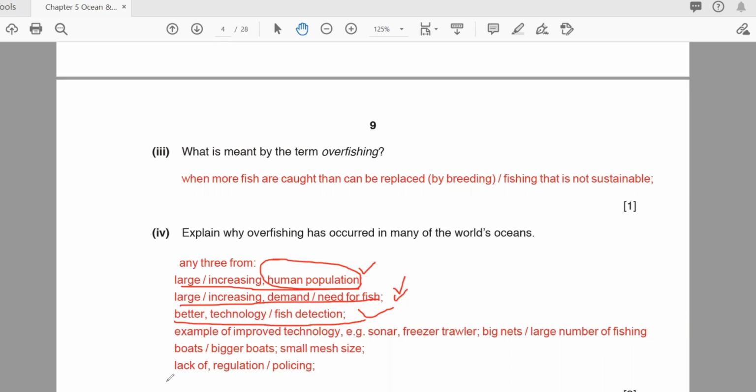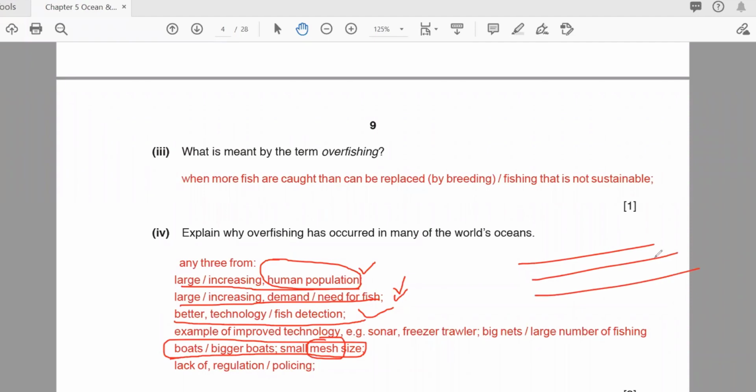After that, the main thing is the small mesh size, the net size. The mesh, I told you, is just like, for example, this is a net. In the net you'll find these small boxes or shapes, so these are the mesh. If it is smaller, it will take the small fish also, which is not good, because small fish you cannot eat, you will throw them, they will die. So if you make the mesh big, the small fish can pass through, and it will only catch the bigger ones. So that can also be a reason.